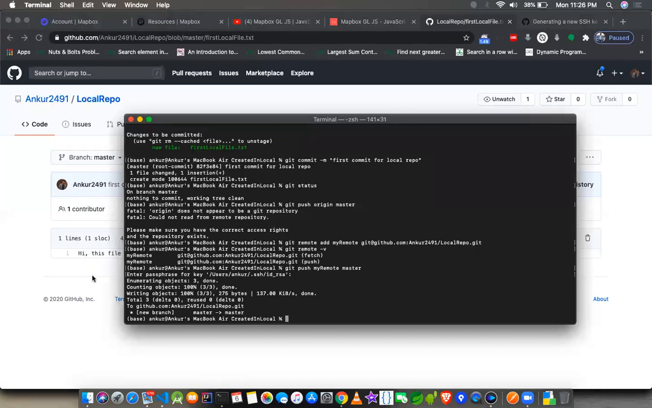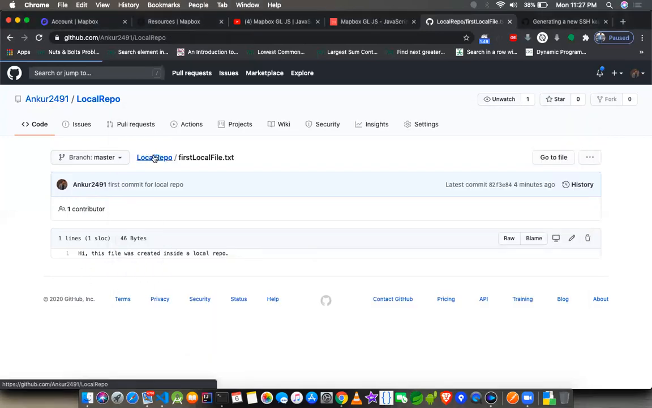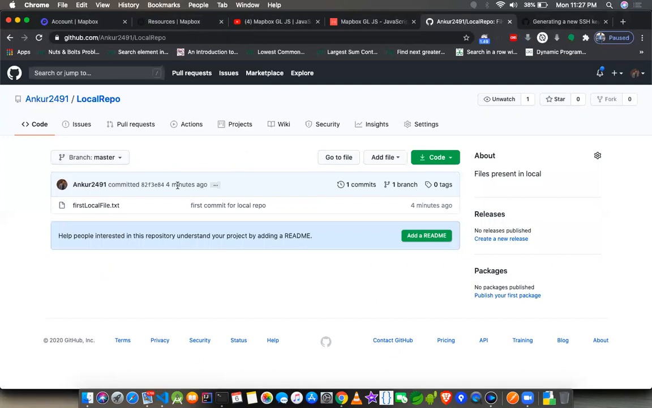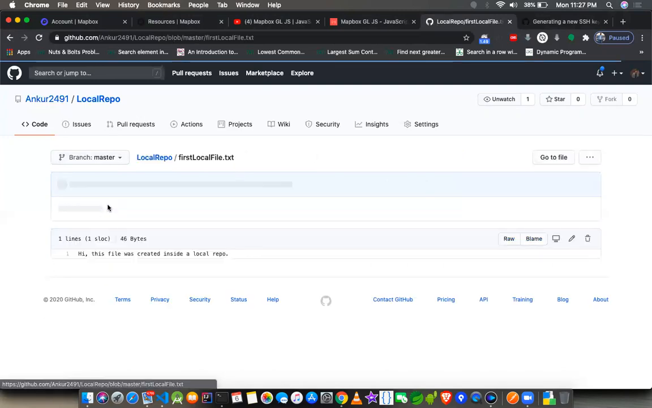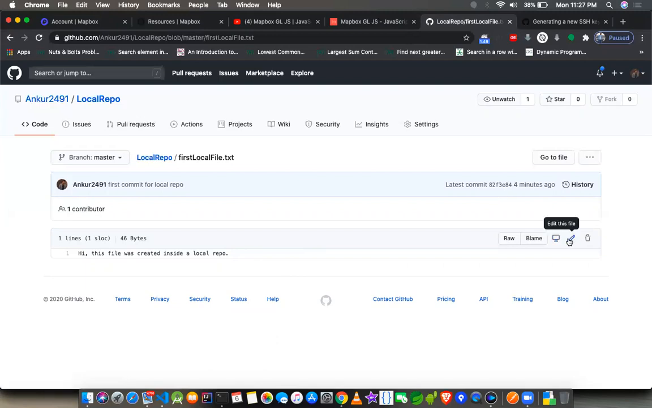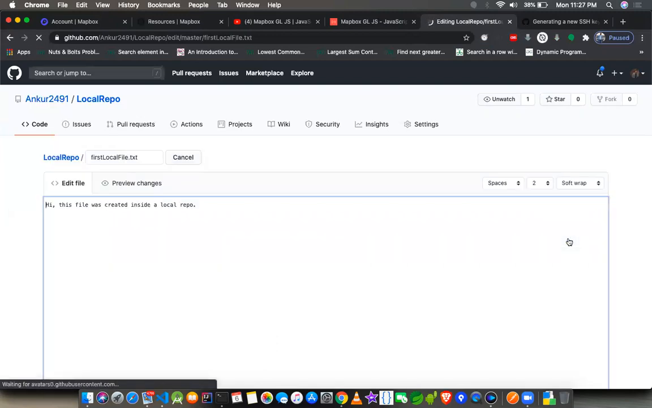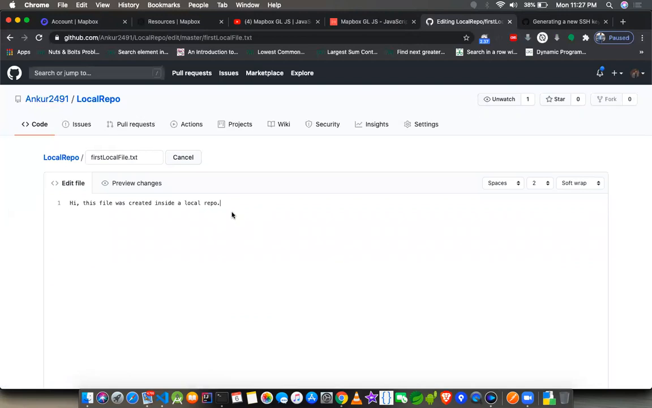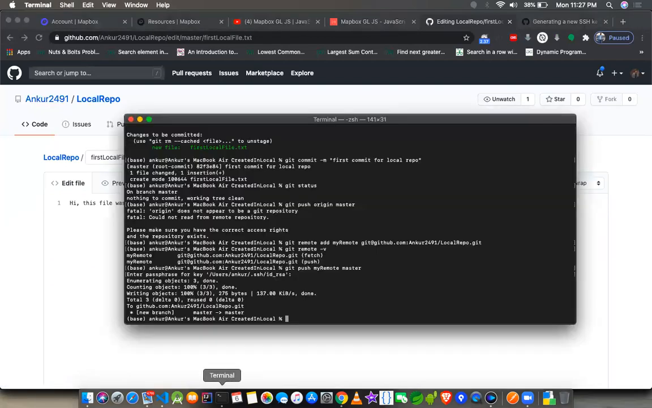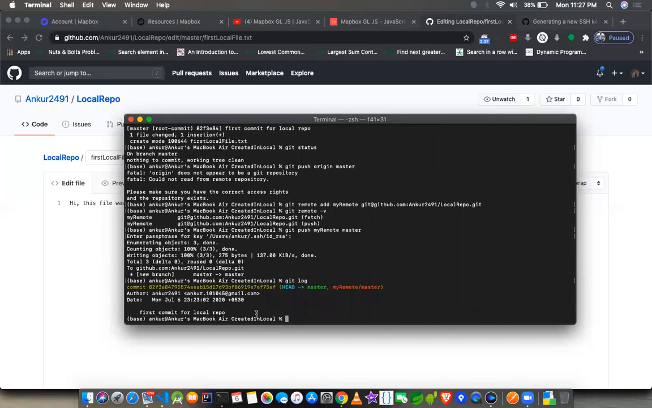Now there is one thing, I don't want to extend this. It will be too much for one single time. I can just go ahead and create or edit it also, by the way. So I just want to show you this. This was the local repo, and if I show you git log, this was the first commit for local repo.